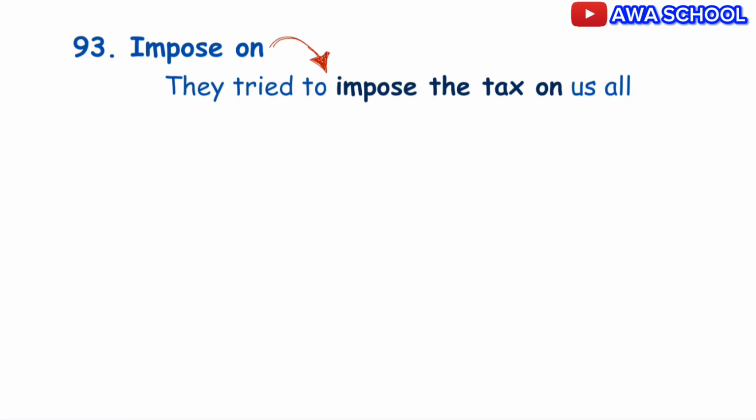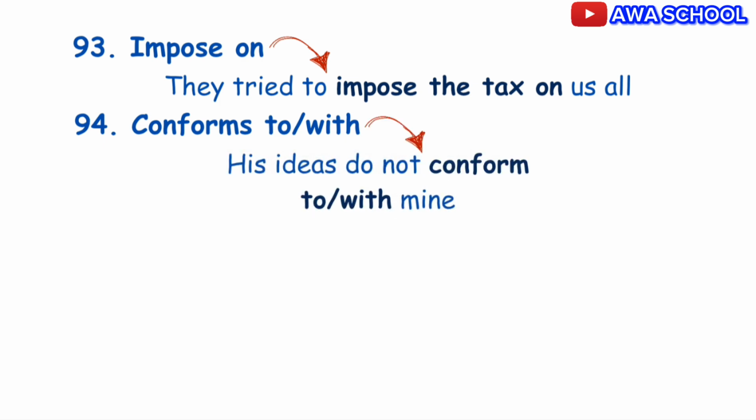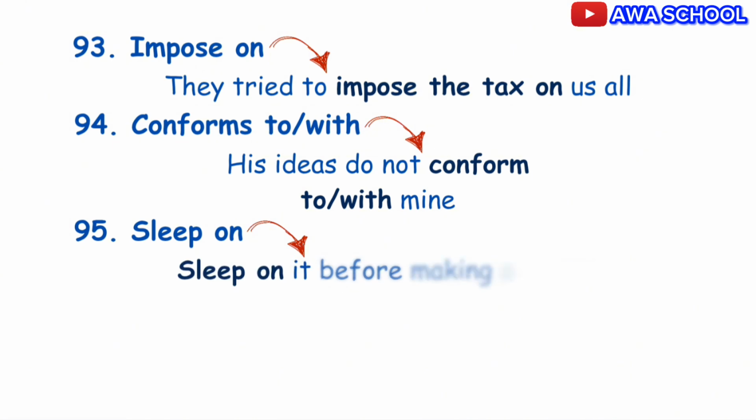To mean comply or agree, you can use conform to or conform with. Example, his ideas do not conform to mine, or his ideas do not conform with mine. Exactly, they are both correct. To think through something before making a decision, you can use sleep on it. Example, sleep on it before making a decision.